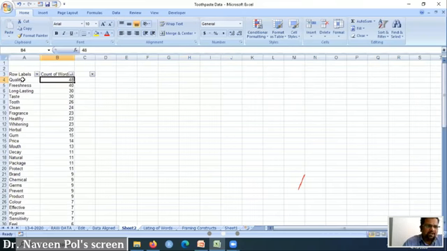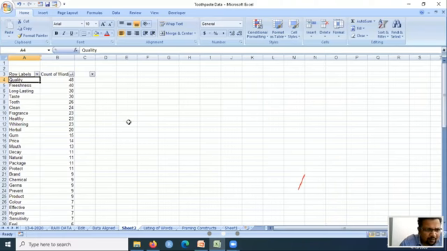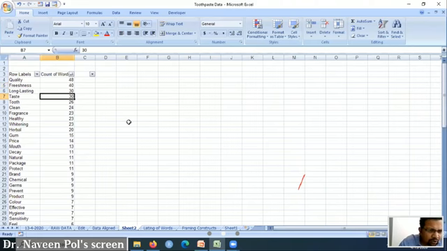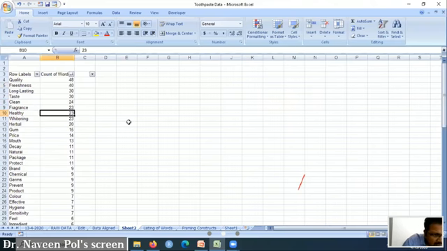So the highest repeated words, ladies and gentlemen, are in front of you. People are worried about quality, freshness, long lasting, taste. Tooth, I'll take it out. Then clean, fragrance, healthy, whitening, herbal.